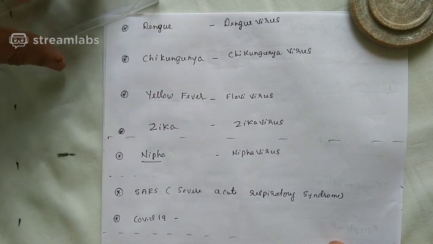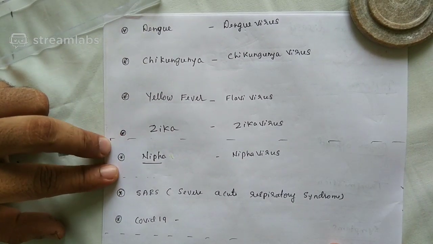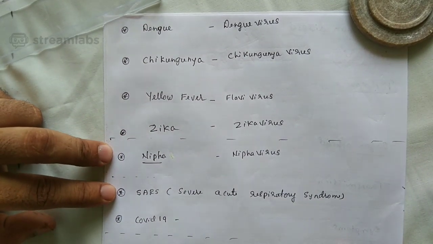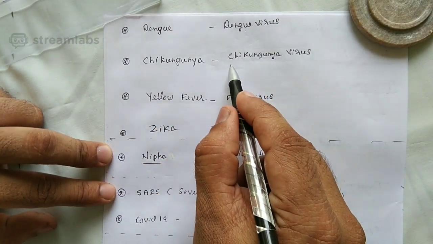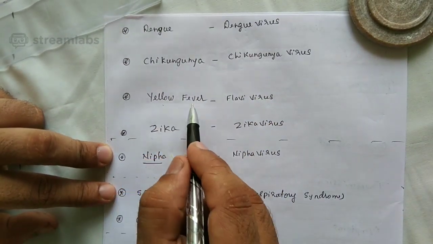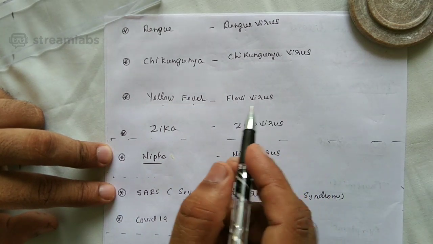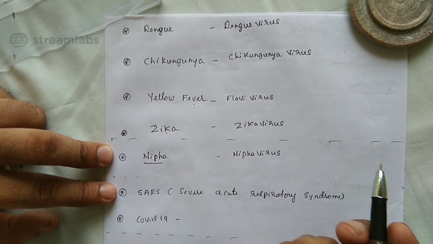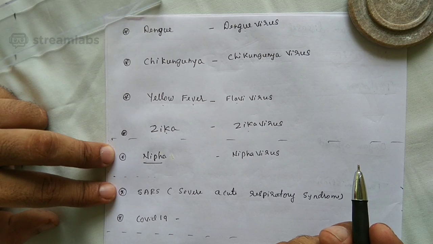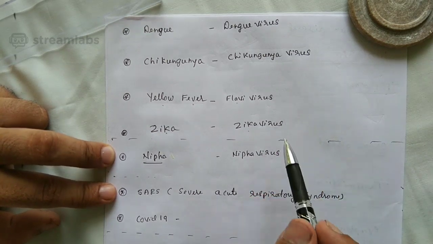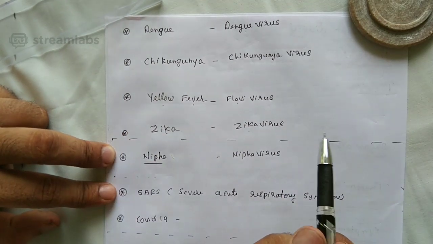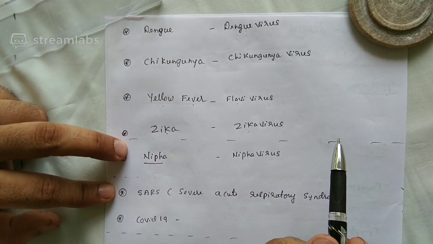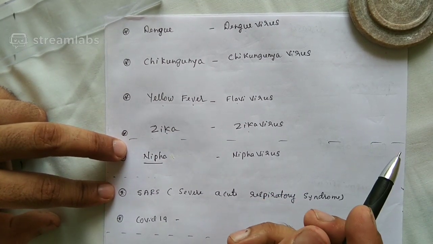Dengue is caused by dengue virus, chikungunya caused by chikungunya virus, yellow fever caused by flavivirus, Zika caused by Zika virus. You may ask, sir, do we have to remember all these pathogens in detail? No. You have to remember the diseases. You should remember which category they come under.